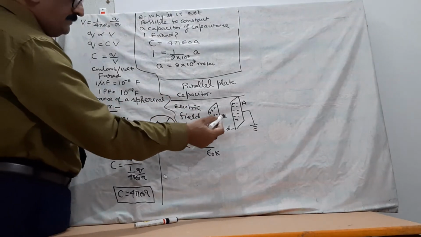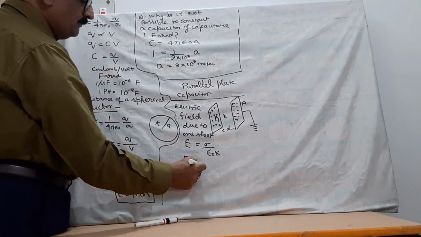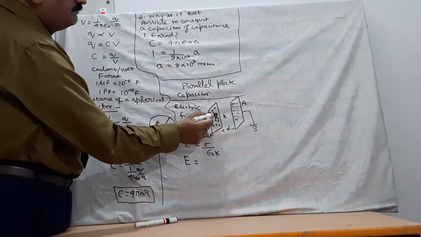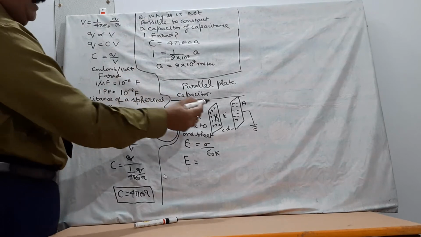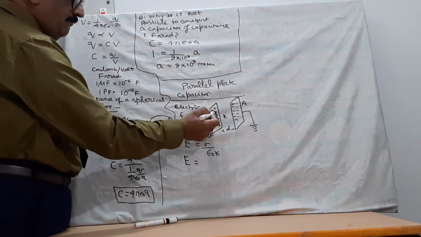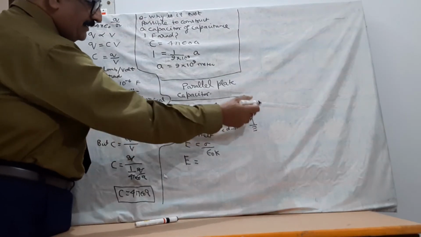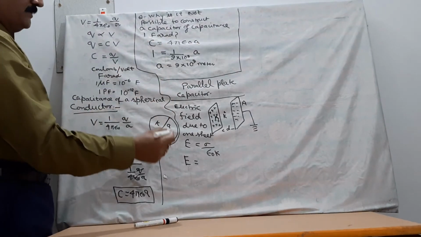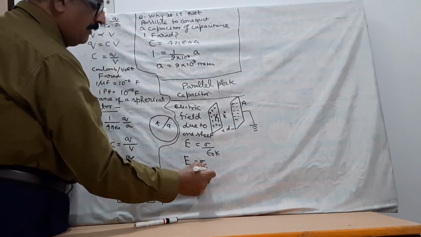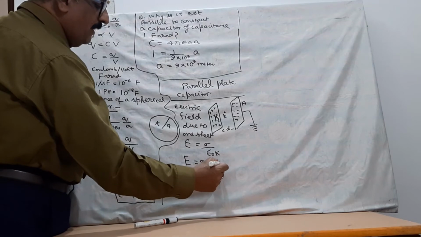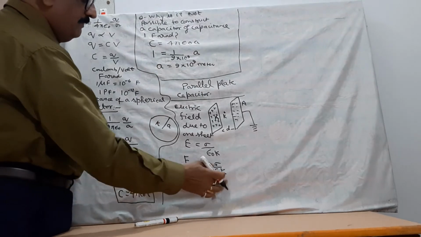Now since one plate is positive and one plate is negative, the electric field between the plates will be as follows. If we put a positive charge here, this plate will repel in this direction and this plate will attract in that direction. So the electric field at any point between the plates due to the two plates will be in the same direction. Therefore, the electric field between the plates will be sigma upon 2 epsilon naught K due to one plate plus sigma upon 2 epsilon naught K due to the second plate, and both electric fields are in the same direction. That's why I have added both the electric fields.